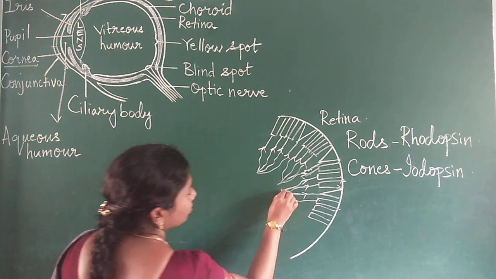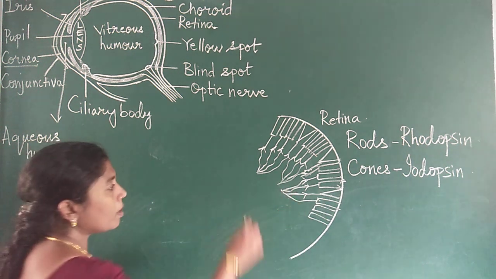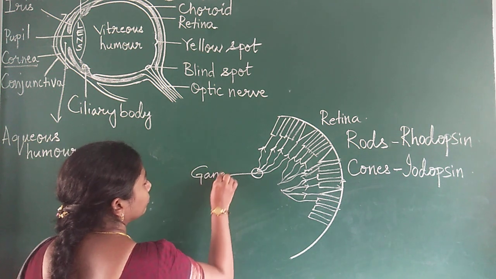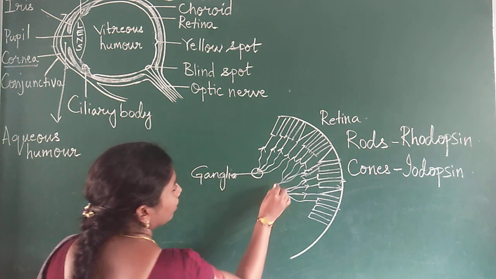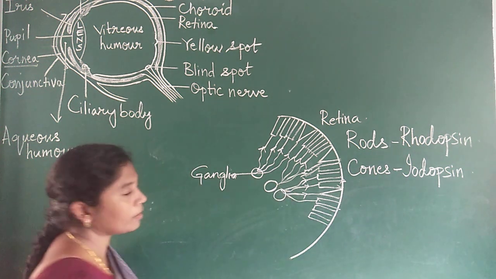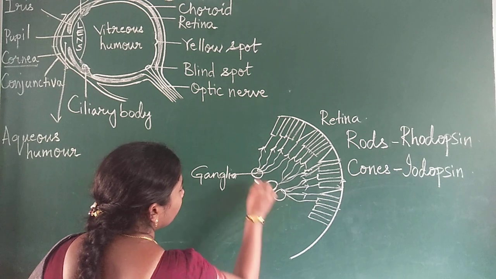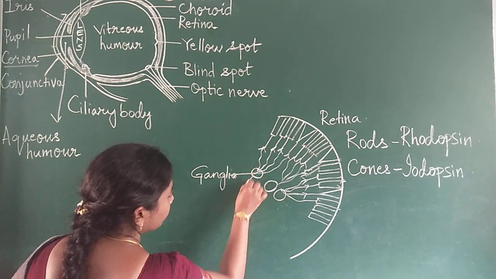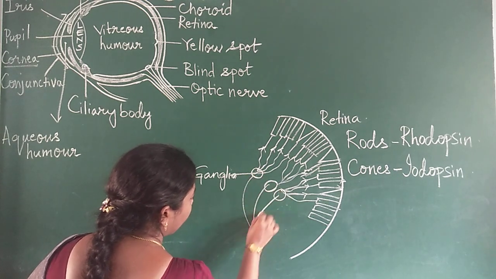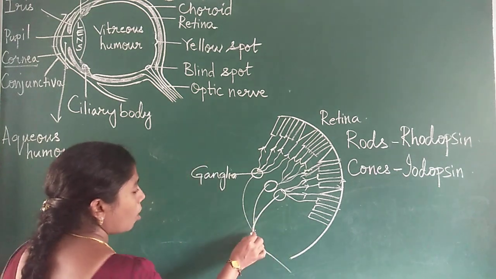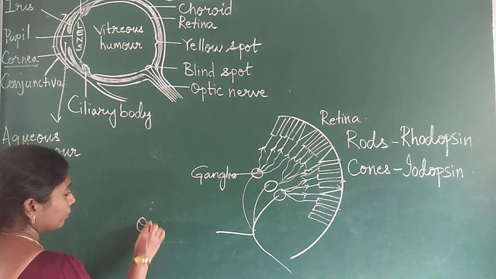These are neurons, and they form a ganglion. This is one, this is one, this is one. These are all ganglia. All these ganglia together get connected to a nerve and form a nerve called the optic nerve.